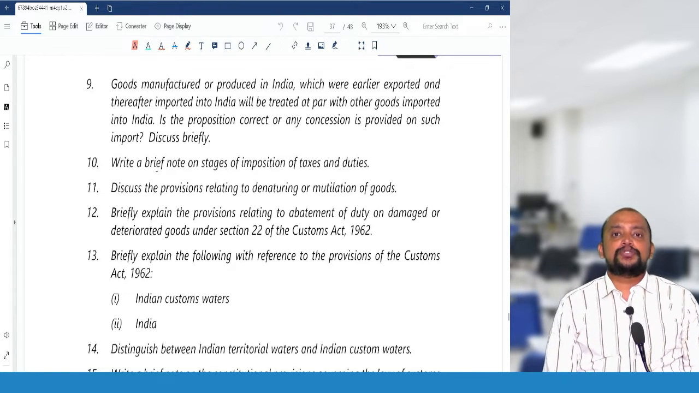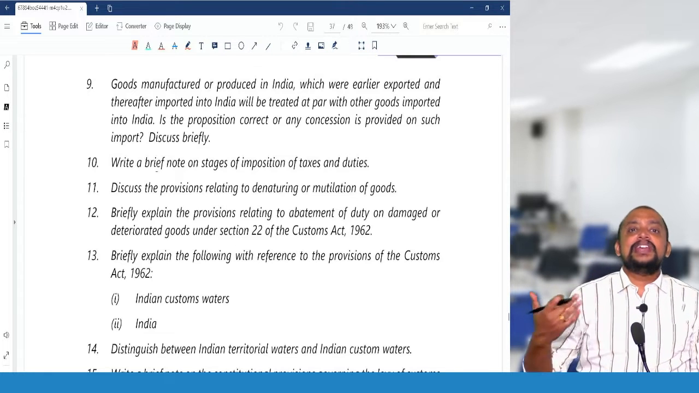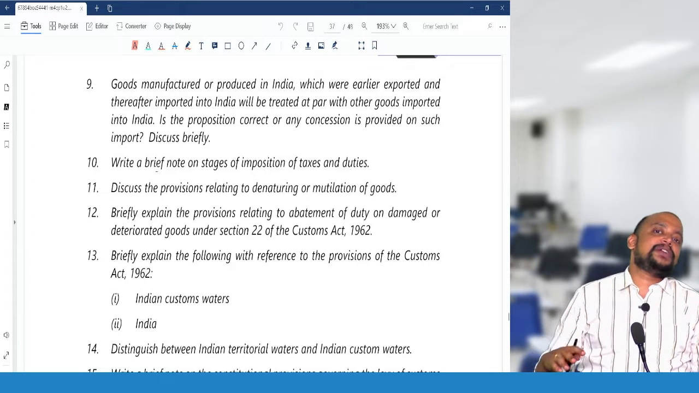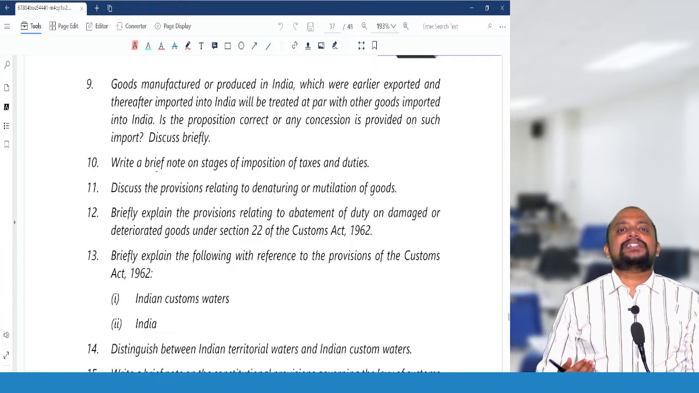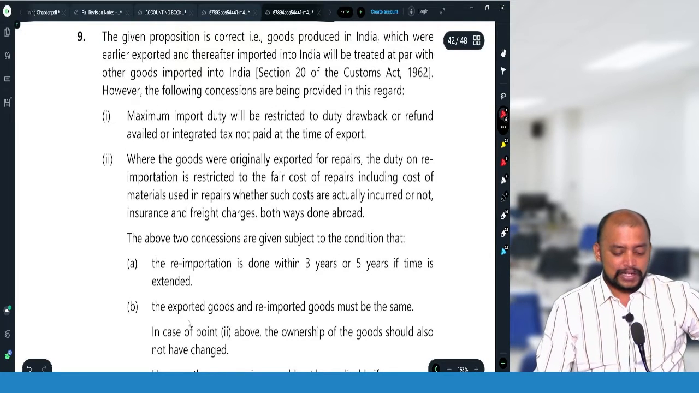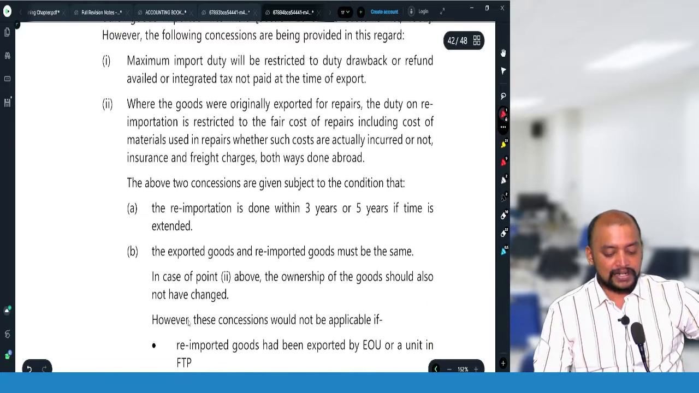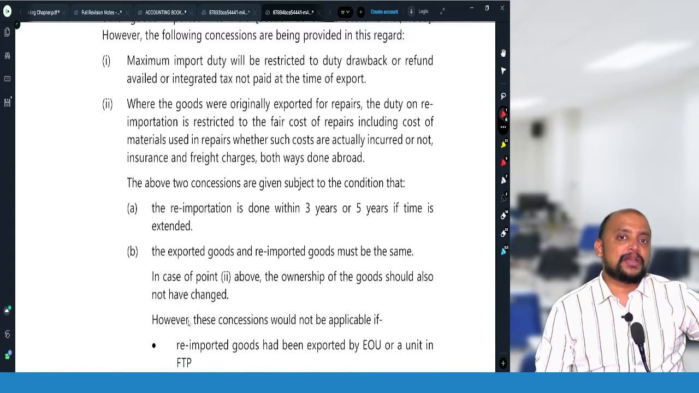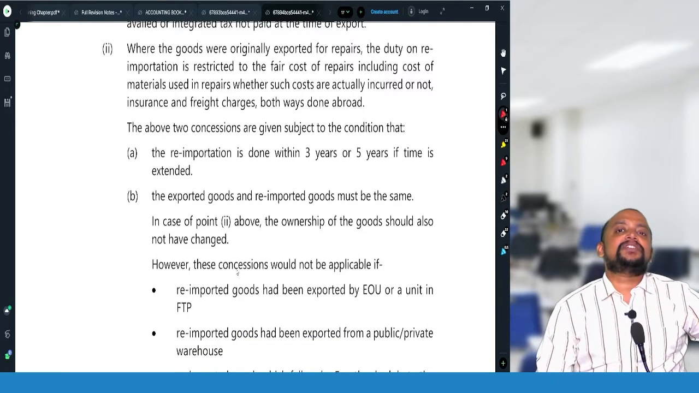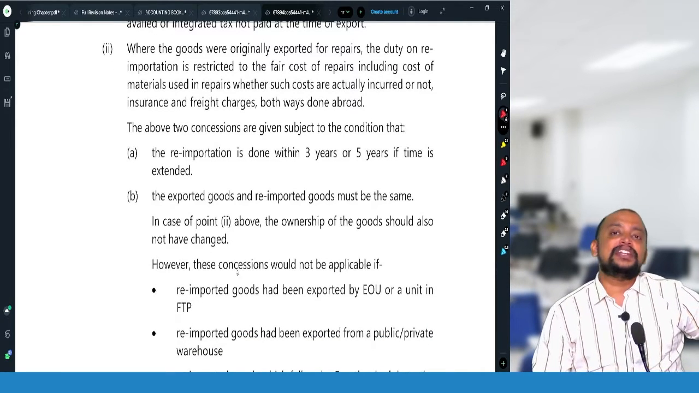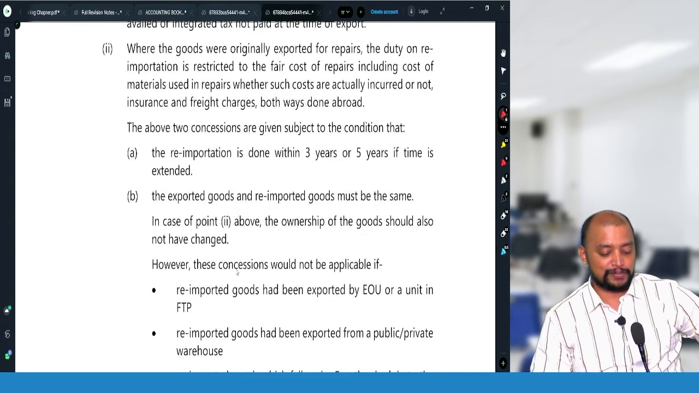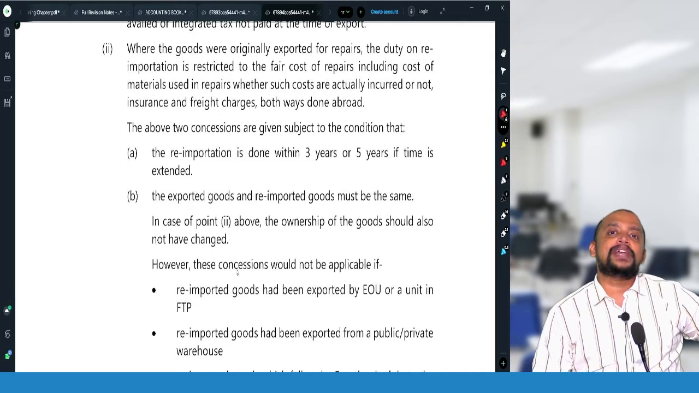First, we need to write about section 20, which says that any re-imported goods will be treated on par with imported goods. However, concessions are available under two notifications, notification 45/2017 and notification 60/2018. In notification 45/2017, whatever benefit we have claimed at the time of export, we need to pay back at the time of re-import. If the goods are exported for repairs or any other process, then when re-imported, we need to pay the fair value of repairs and freight and insurance, both ways. In any other case, no need to pay customs duty.